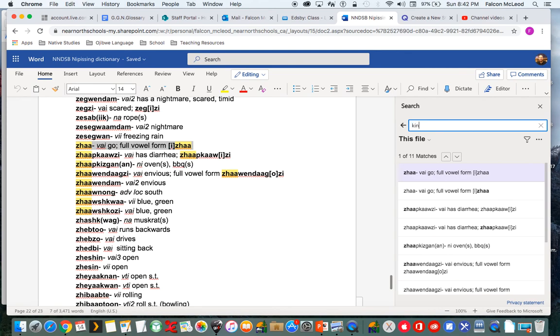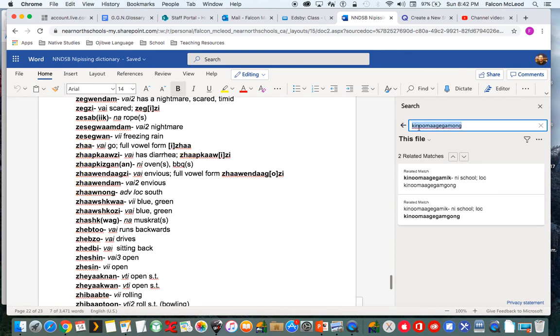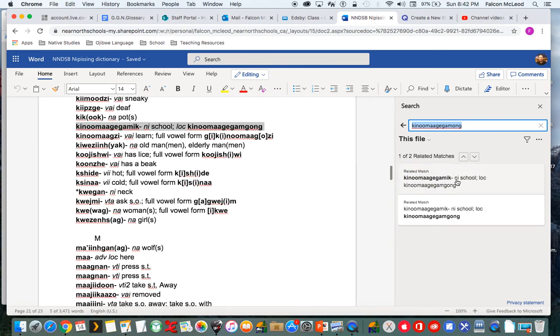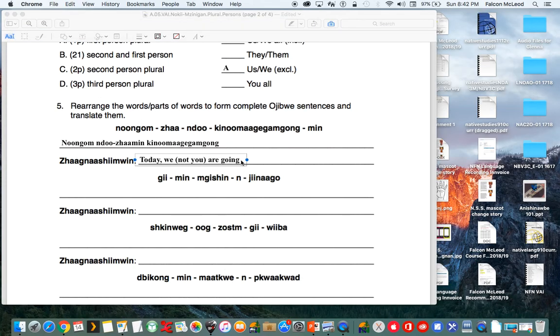Let's type in knomagegamgung. And so that is the locational version of the word school. So it essentially means to school. So today we are going to school. That's how you do number 5 here.